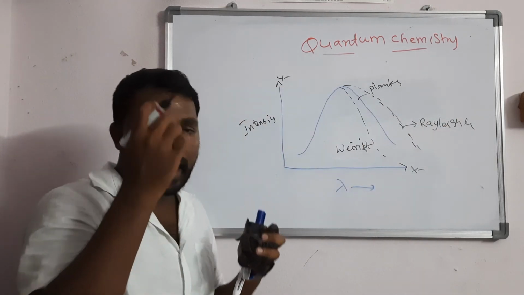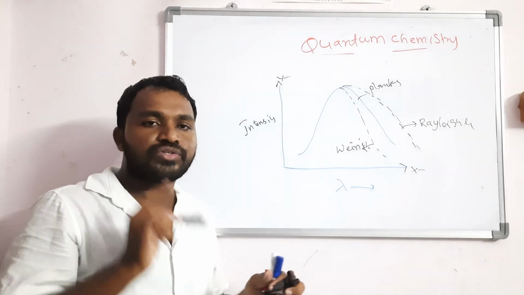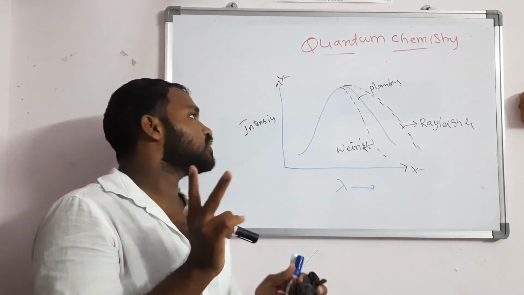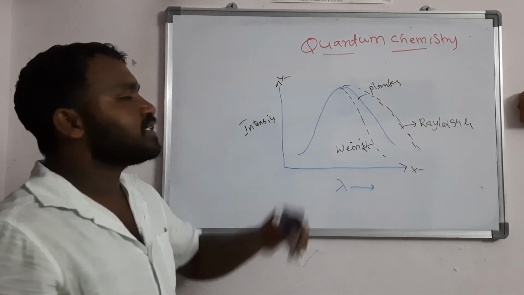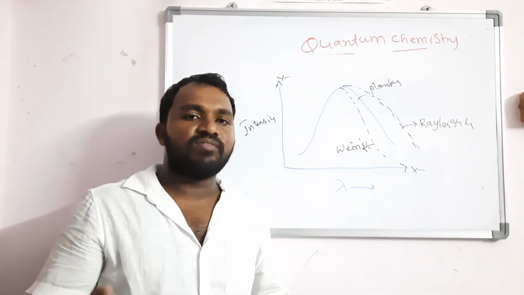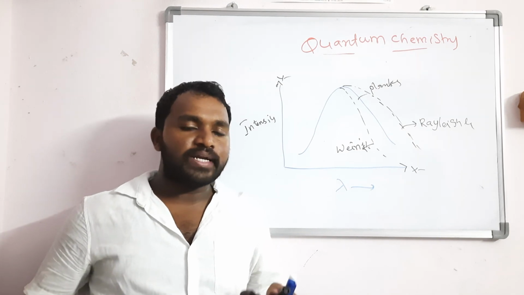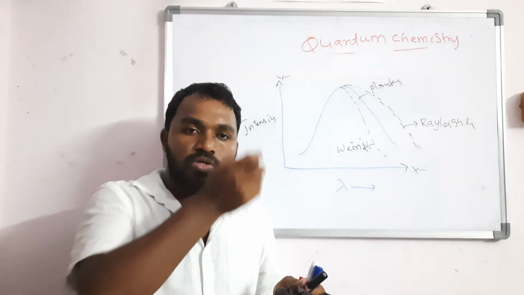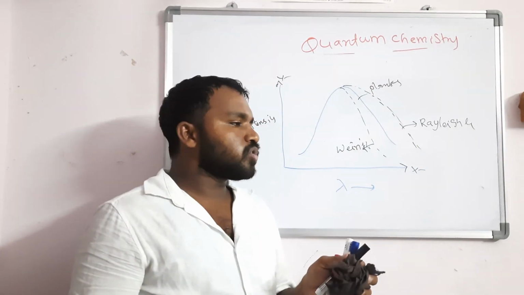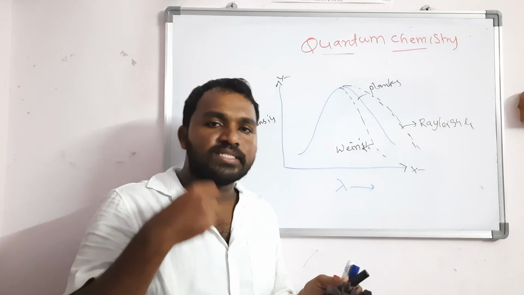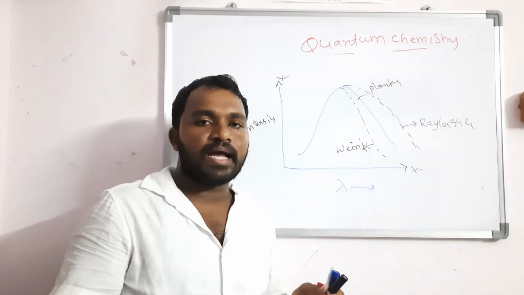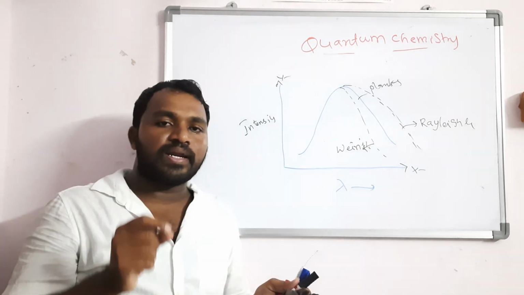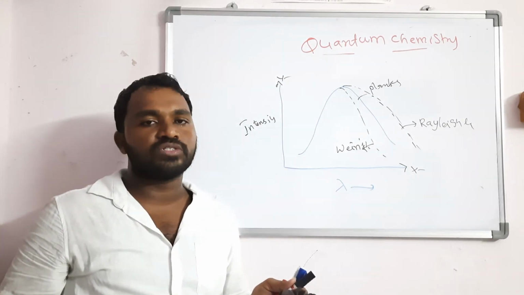In the exam, if they ask for 4 marks or 6 marks, you should write about the black body and at least 2 fundamental laws of black body radiation. In the next video we will discuss Planck's quantization and Planck's theory. I will provide the notes at the end of the chapter. Almost, the notes are not even required. Whatever points I am teaching you, if you copy the same points, you can write directly and you will get almost full marks for these questions. Thank you.